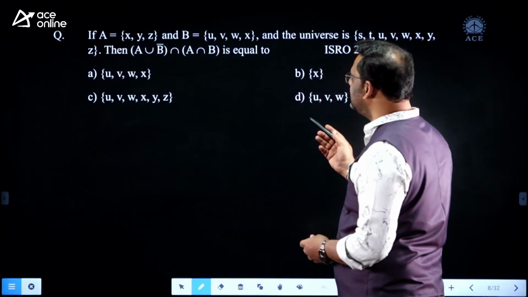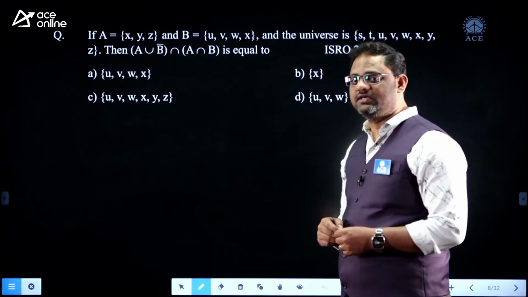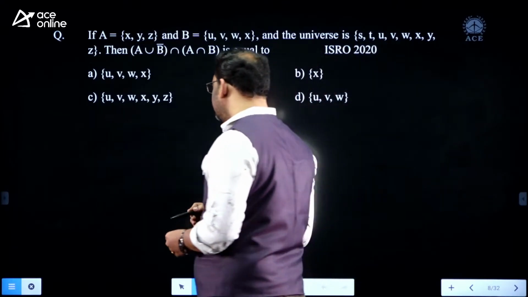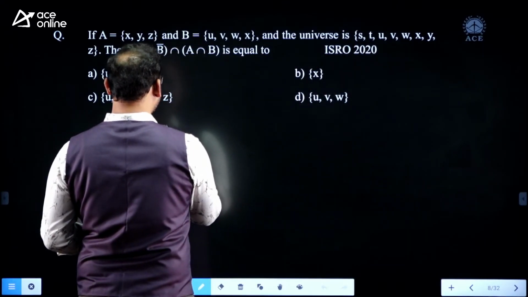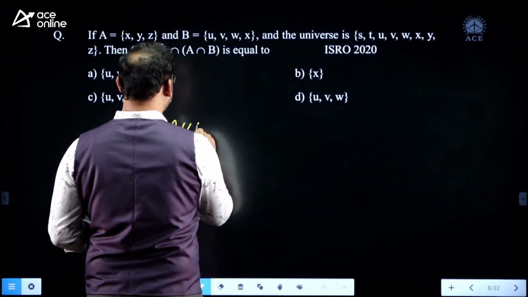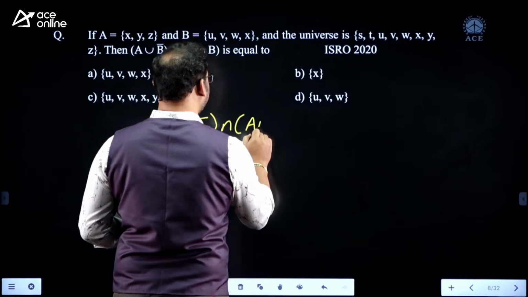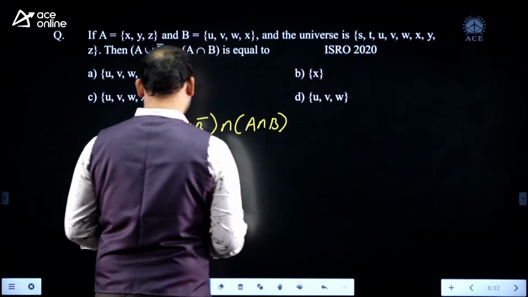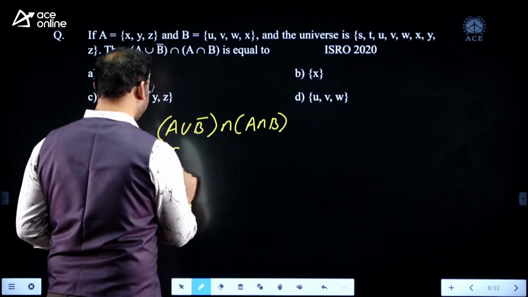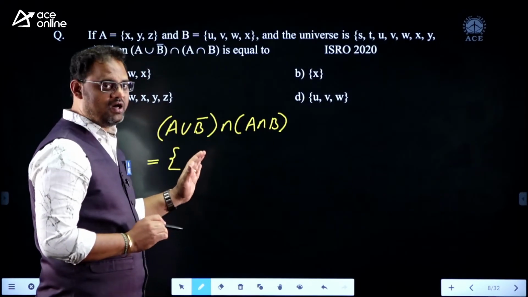Yes, to this question, I think B is the correct answer. The approach is like this. We required (A union B bar) intersection (A intersection B). Here A is united with B bar.